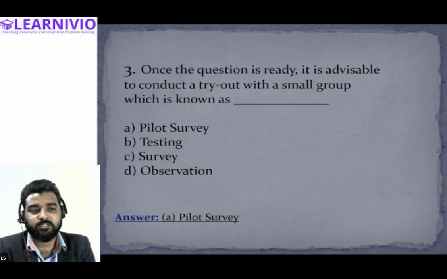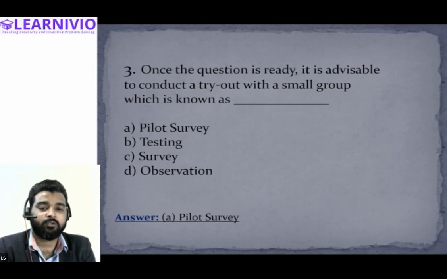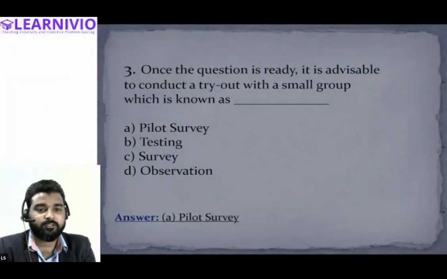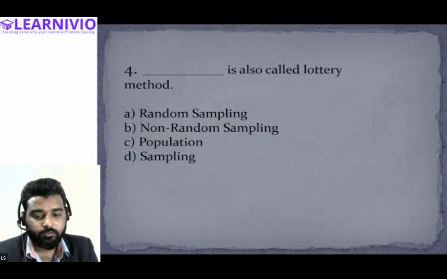Once the question is prepared, we conduct a small investigation with a small group. In statistics, we do not call it testing. Instead, we call it pilot survey. So pilot survey is the more appropriate term. Therefore, the correct answer is pilot survey. Okay, sir.